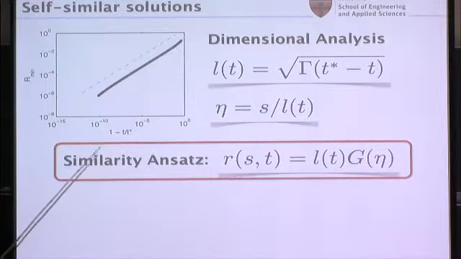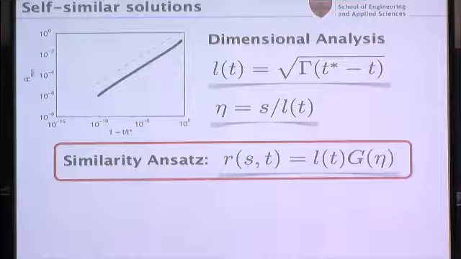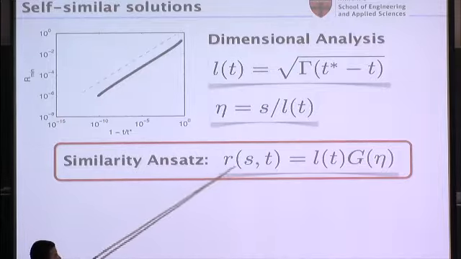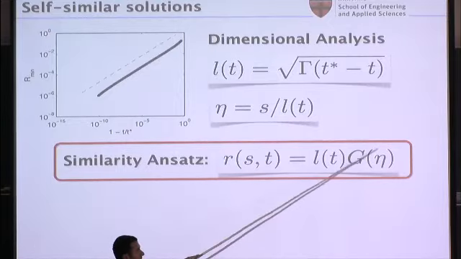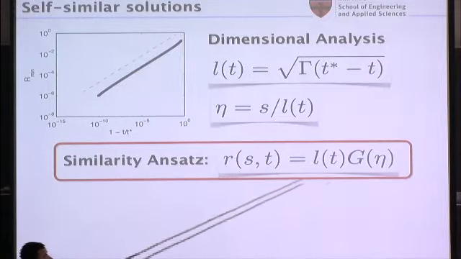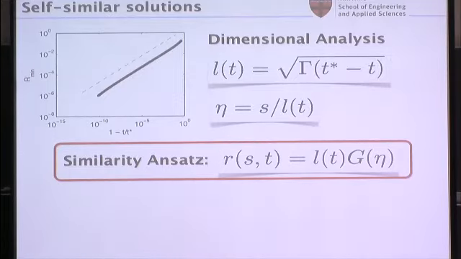So I can measure all my length scales now, this arc length parameter, in terms of this natural length scale of the system. And the ansatz that I'm going to impose is that the shape of the filaments is going to look self-similar, arbitrarily close to the point of singularity. So if I'm asymptotically approaching the point where I'm going to get singularity, instead of having this general form for the shape of filaments, I can write down a self-similar ansatz like this. So here we've gone from a PDE formalism to an ODE. This is only dependent on this dimensionless variable.